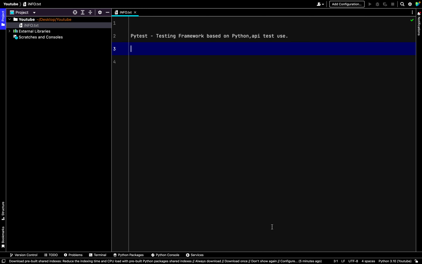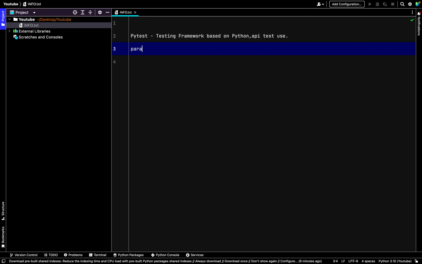Now, before jumping into Pytest, I want to tell you about a few of its advantages. The advantages matter before using any technology. So the first advantage is that we can run parallel test cases.